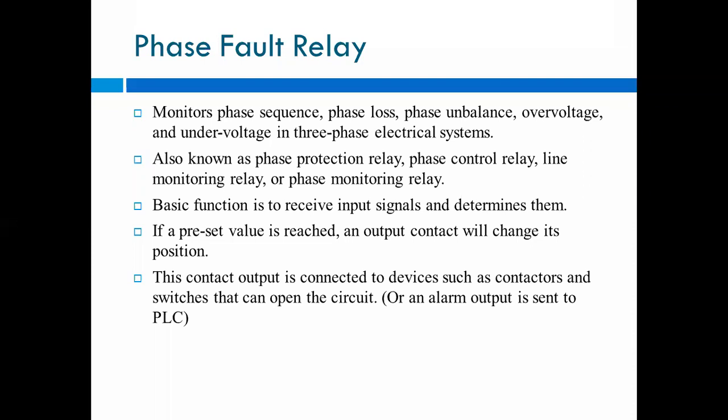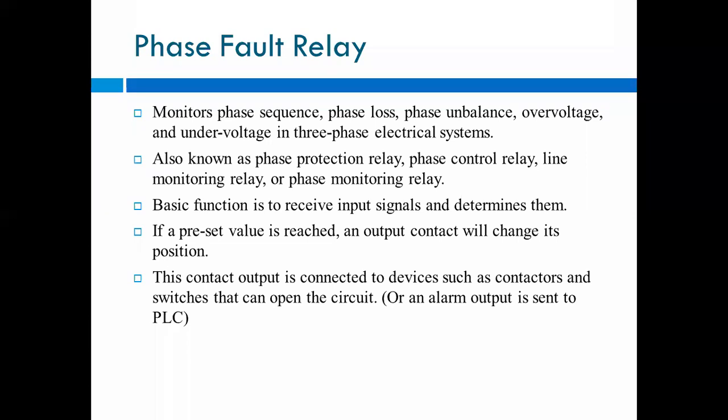These phase fault relays are also known as phase failure relays, phase protection relay, phase control relay, line monitoring relay, or phase monitoring relays. So there are different names for these relays.